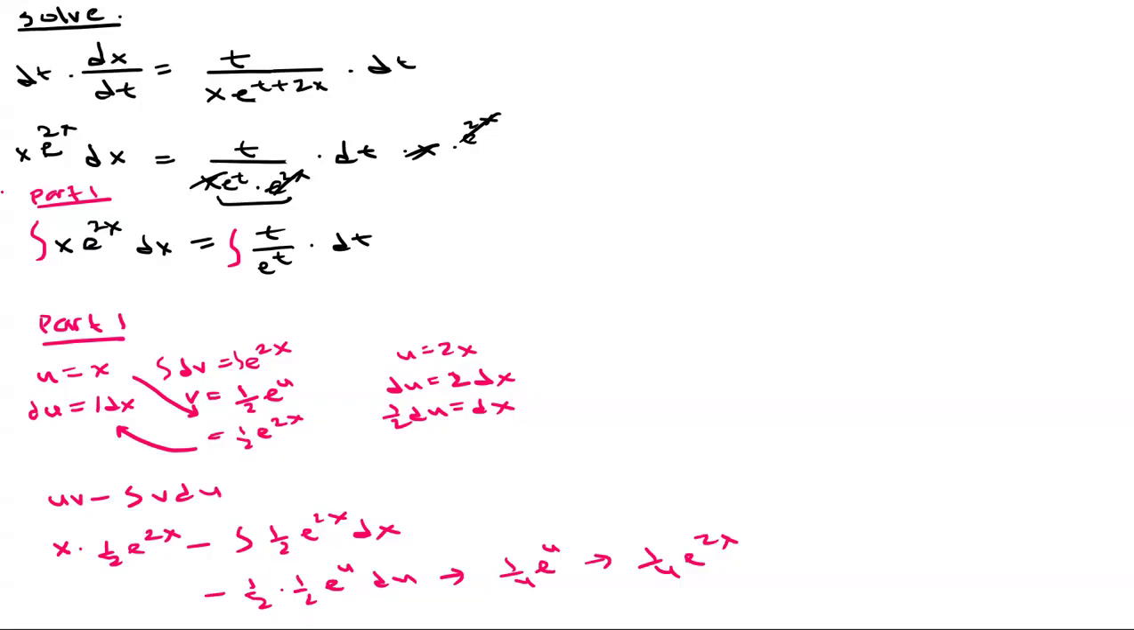All right, so in this case, if I combine this one here, I'll have 1/2 x e to the 2x. Again, sorry, I'm writing small here. And then what we got over here, that's going to be a minus 1/4 e to the 2x. And then we have our plus c. Okay, so that's part one.